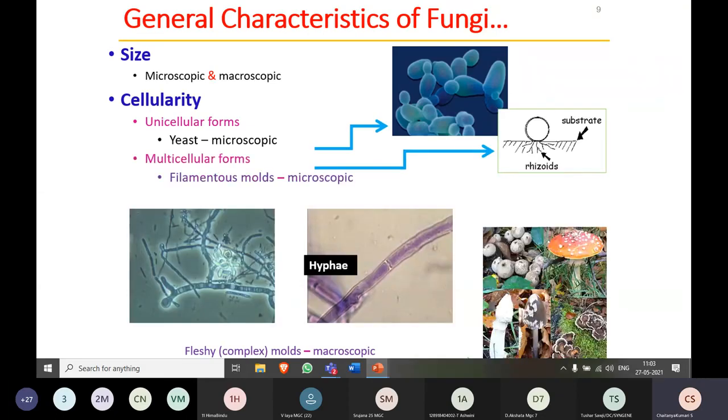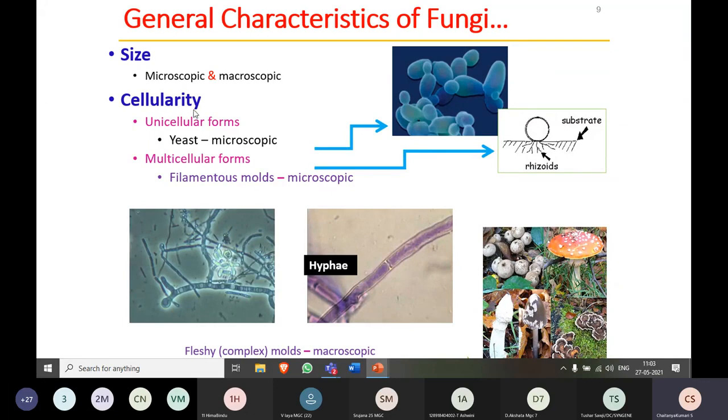So here you can see, if you look at the size of the fungi, it can be microscopic or macroscopic. But when you look at the bacteria, all are microscopic in nature, remember that. When you look at the fungi, most of them are microscopic, but a few are macroscopic. Microscopic means they can be observed with the microscope, whereas macroscopic fungi we can observe without using the microscope.